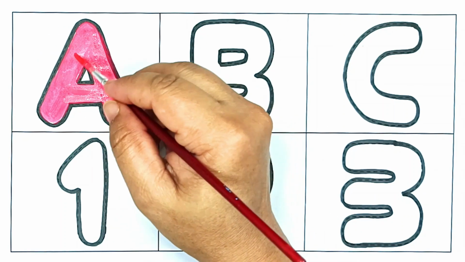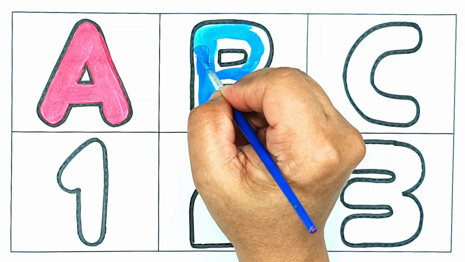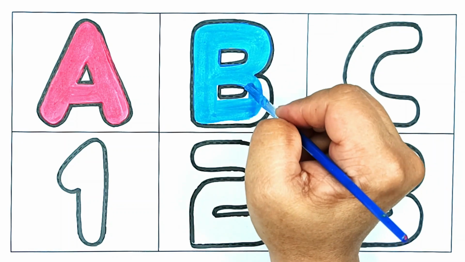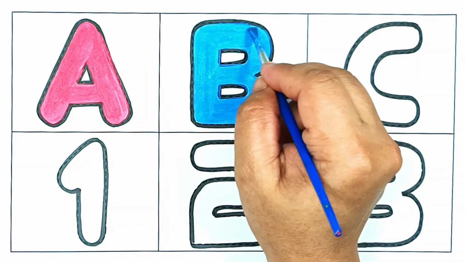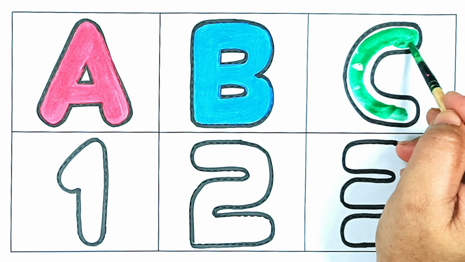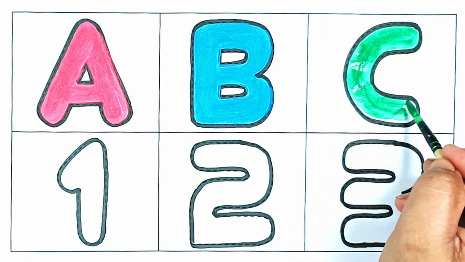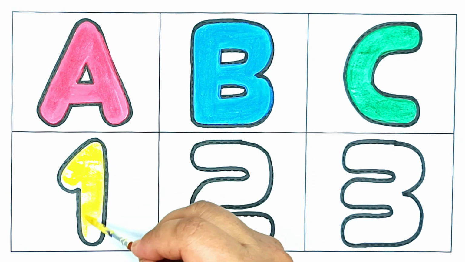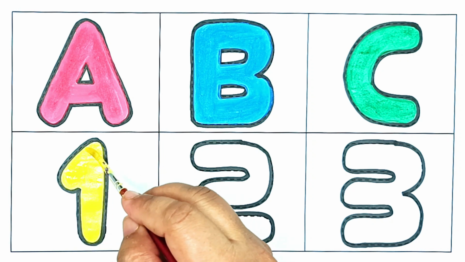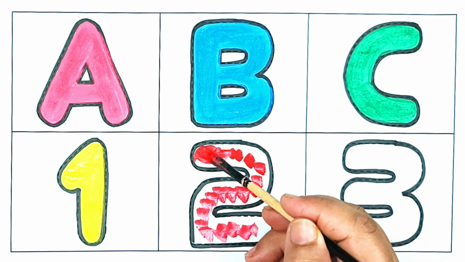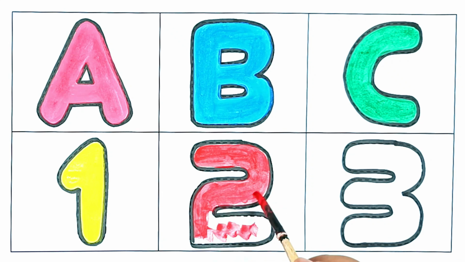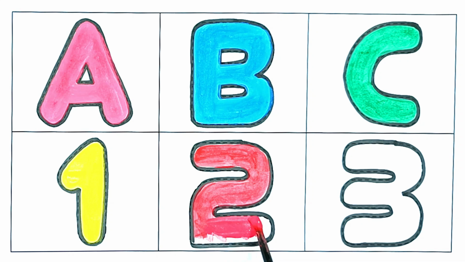A for apple. B for ball. C for cat. One. Two.